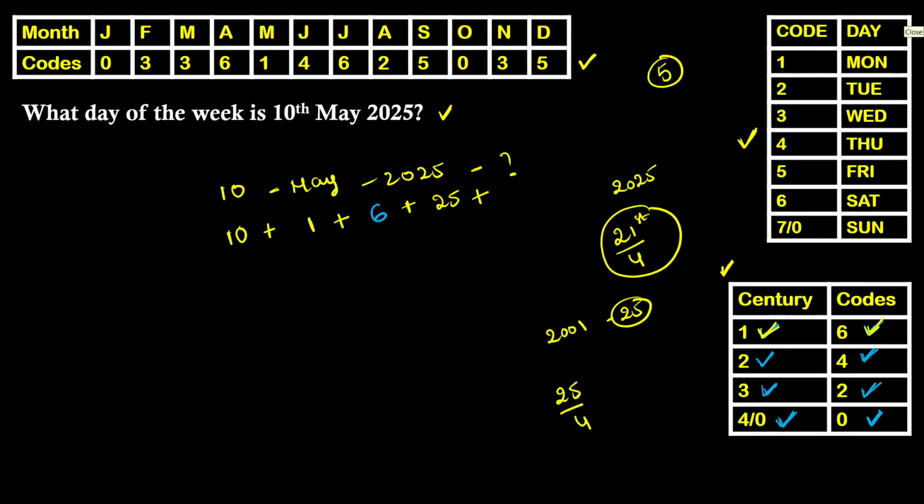In this topic, this is the only place where we have to go with the quotient. So 25 by 4, your quotient is 6. Clear? 4 times 6, 24. So you will observe 6 leap years among 25 years.